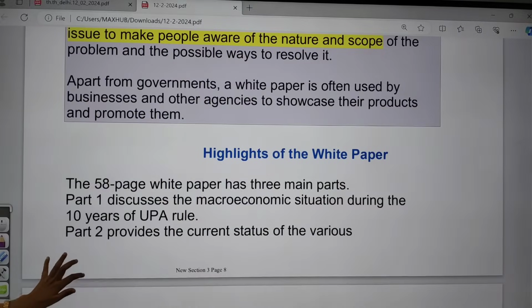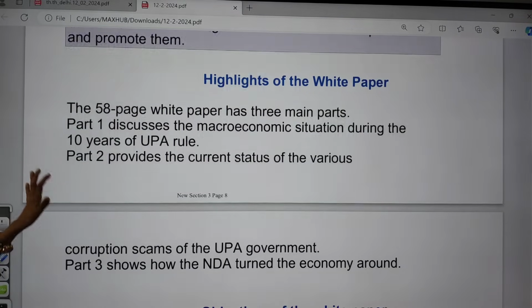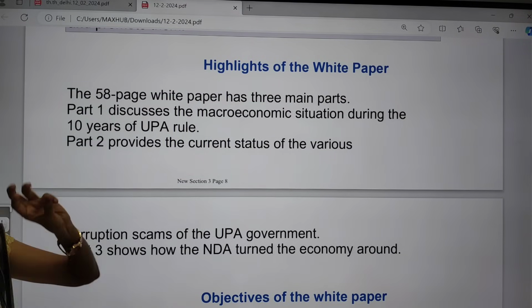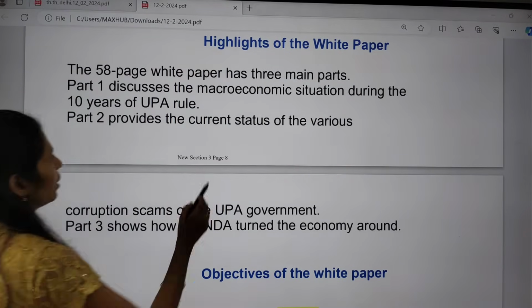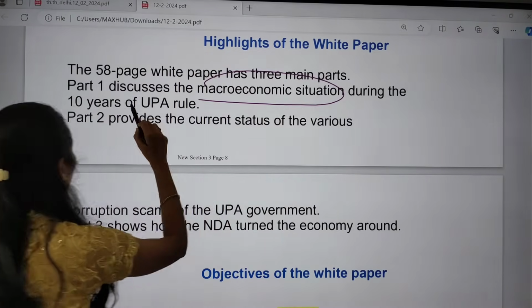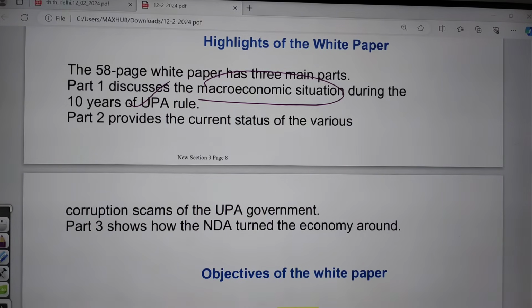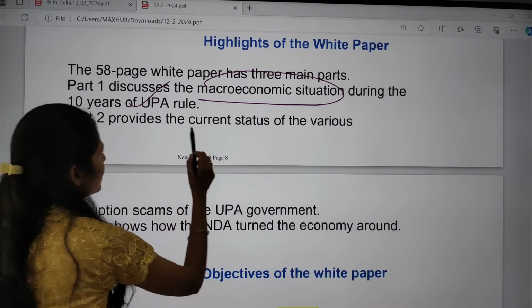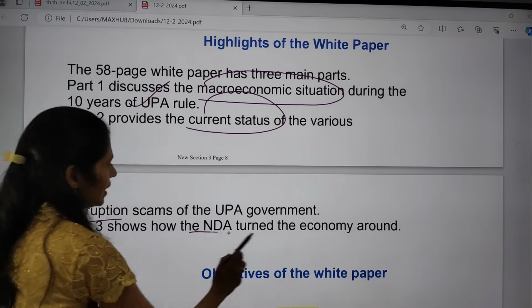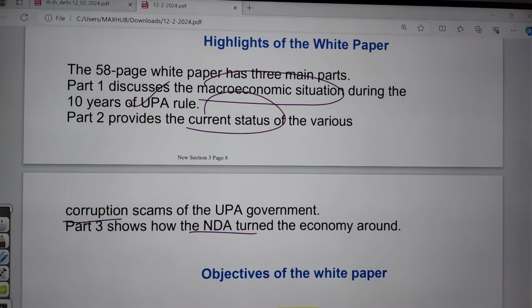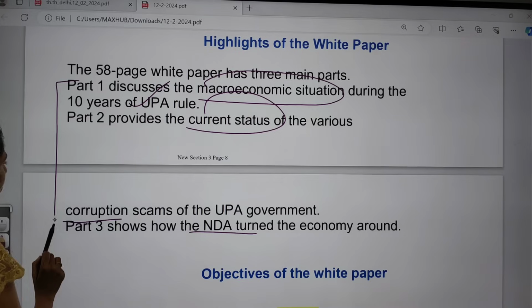So what are the highlights of this white paper? It is a 58-page white paper and it has 3 main parts. The first part is talking about the macroeconomic situation during the 10 years of the UPA government. Part 2 provides the current status of various corruption scams of the UPA government. And the next one is how the India government turned the economy around. So these are the 3 important parts of this white paper, which is around 58 pages.